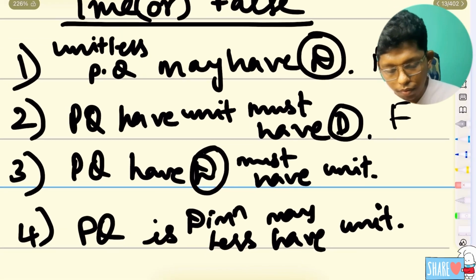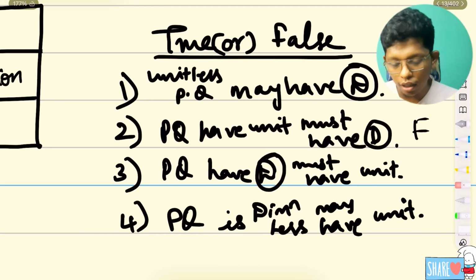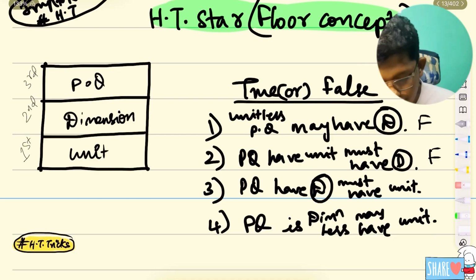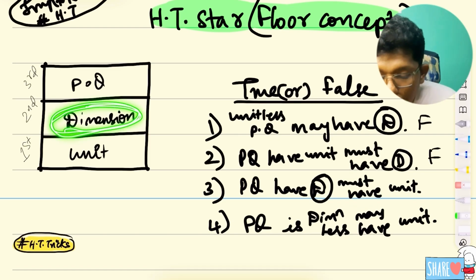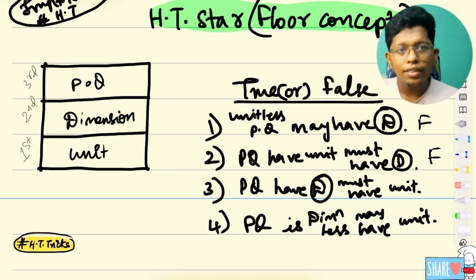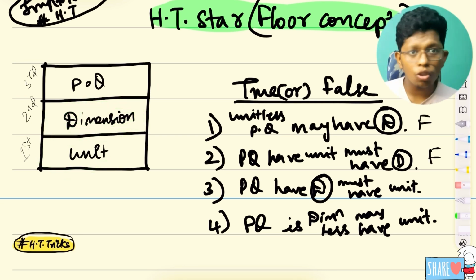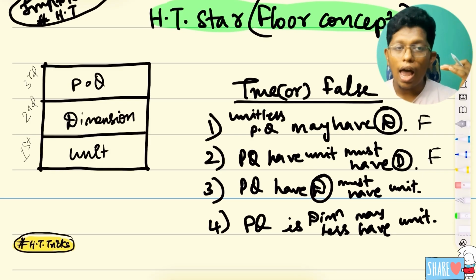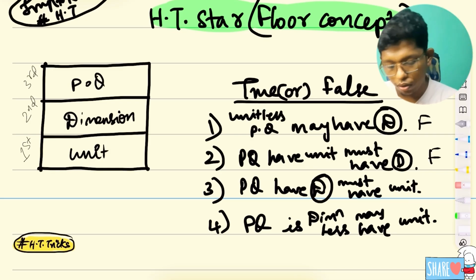Before solving the other two questions, let me comment on the answer. A physical quantity which has a dimension must have a unit. See, the dimension is there, but they are asking whether it must have a unit. The second floor is there, so there must be a first floor. Yes, because only above the first floor will the second floor lie, right? So definitely it should have a first floor. So that's true.